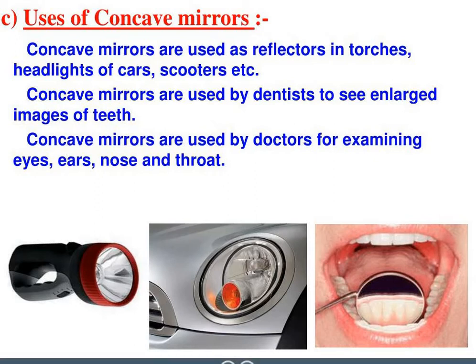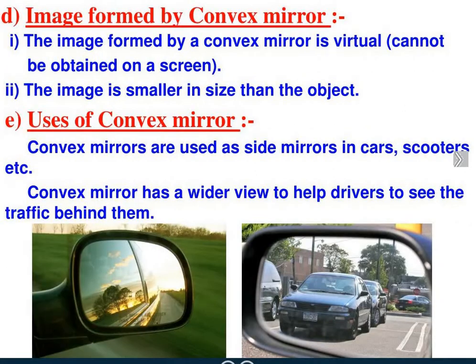Now next we'll understand images formed by convex mirrors. A convex mirror is a spherical mirror in which the reflecting surface is the outer surface of the sphere, right? The image is smaller in size than the object.